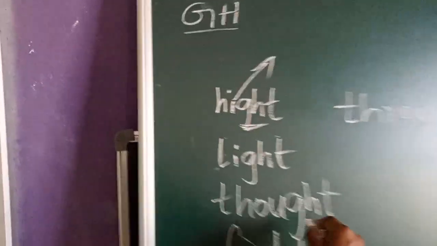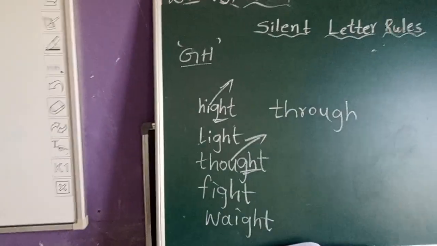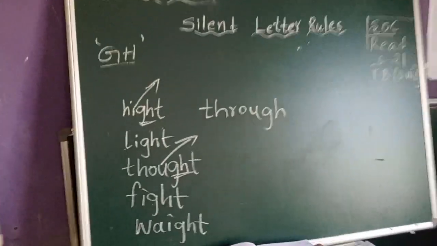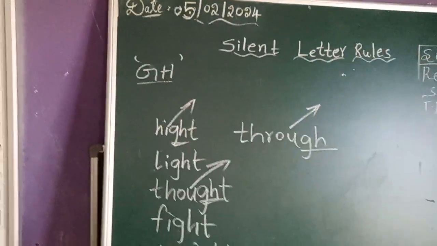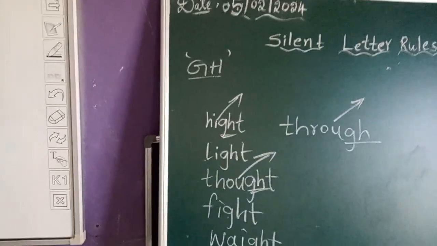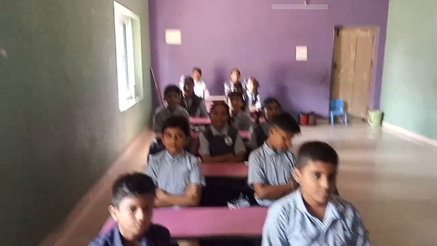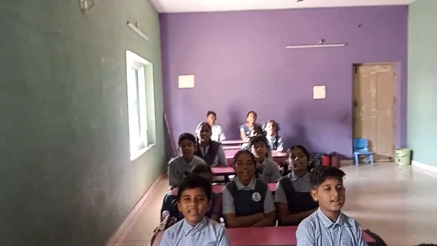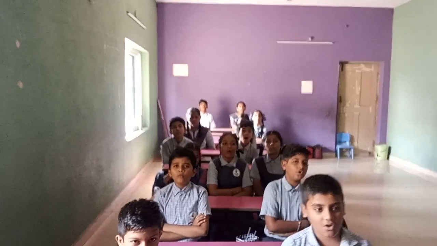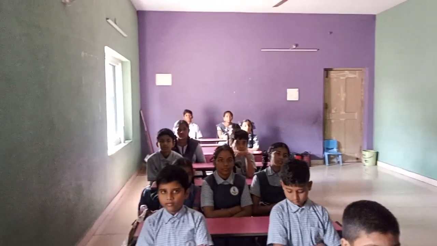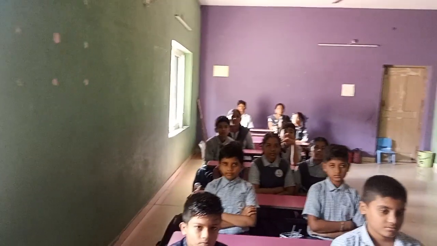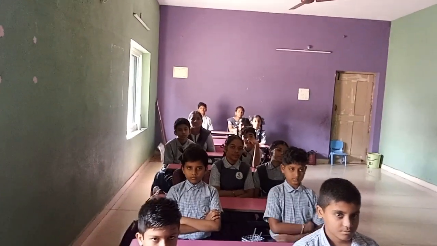GH comes after the vowel O, right? Next, fight, weight, through. Here also GH comes after a vowel, right? When is GH silent, beta? When it comes after any vowel, I, A, E, O, U. After that, if we see GH, then both letters will be silent.